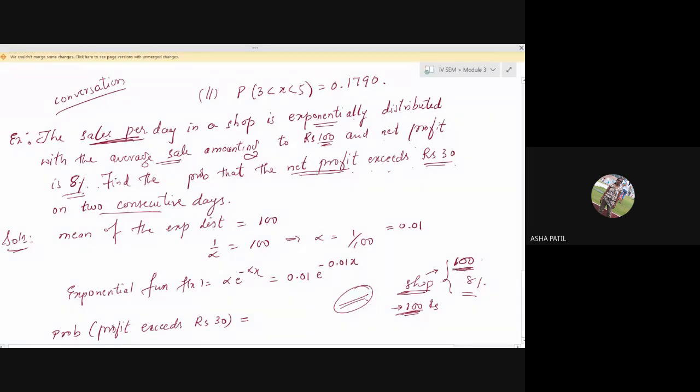The shopkeeper, on an average, every day will sell commodities worth rupees 100. He will get a transaction worth rupees 100, and with that he will be earning 8%. The only sales is 100 rupees and the profit is 8%.